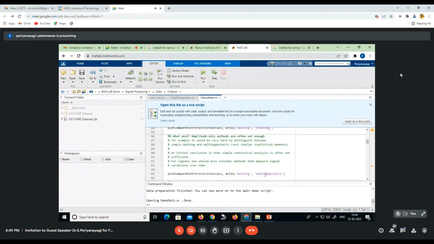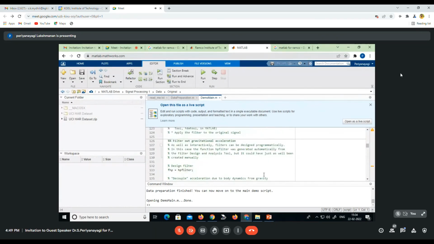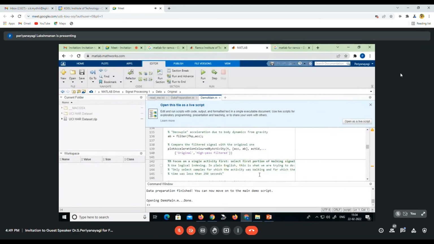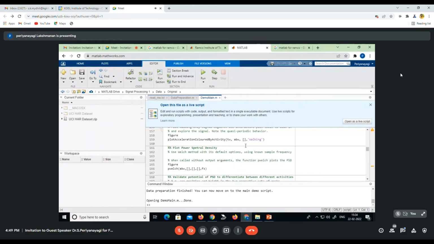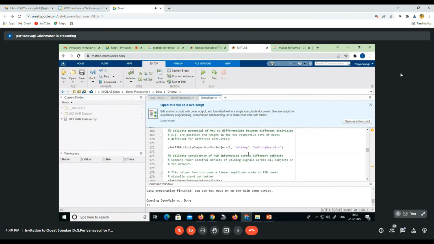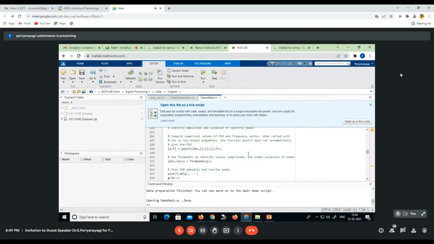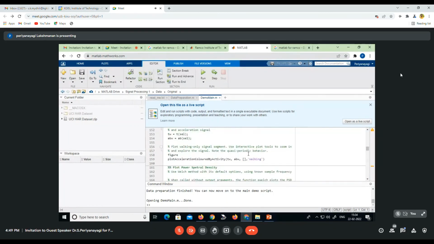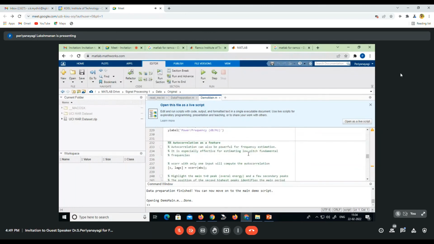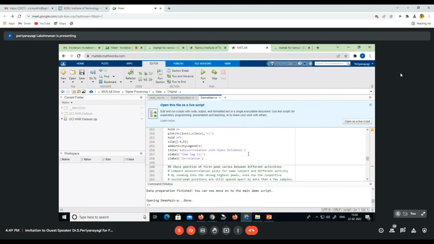Walking upstairs. And then you can filter using a high pass filter. Finally, if you are concentrating on only the activity walking, you can use your filter command and you can fetch the data you want. So this is how, here if you see, they are using the SVM algorithm.